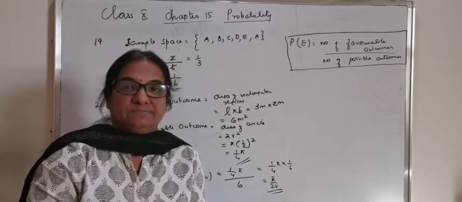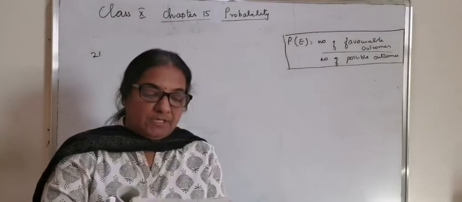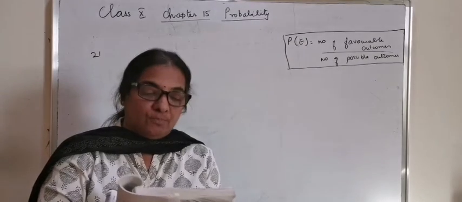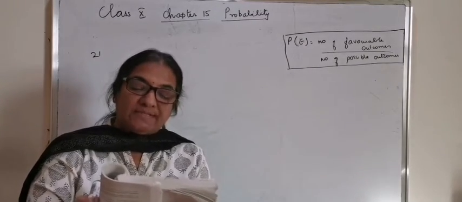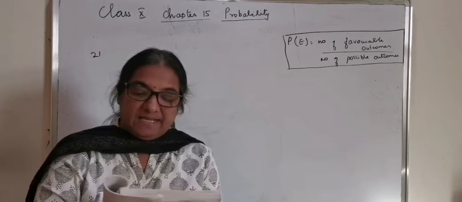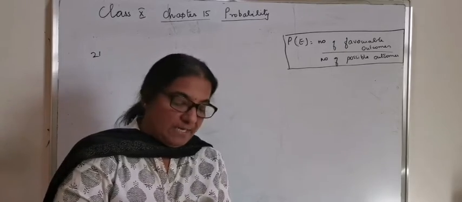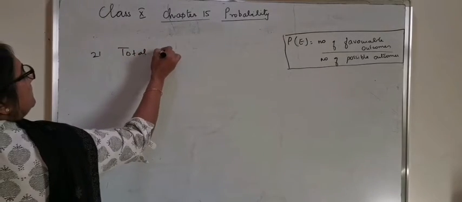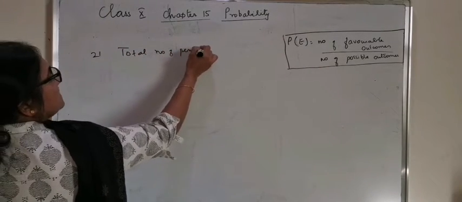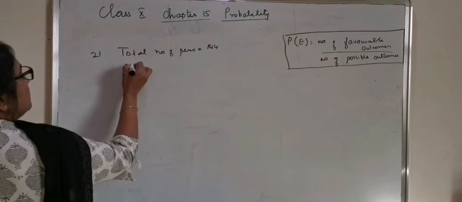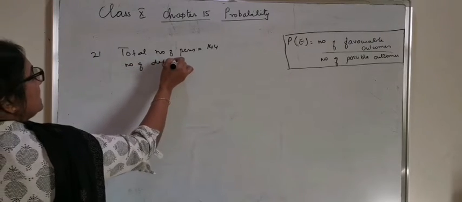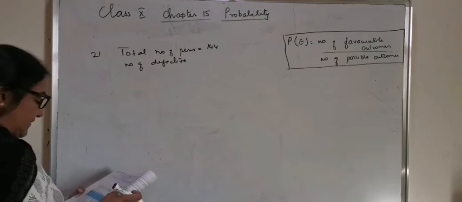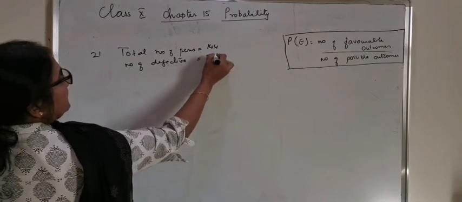Question number 21. A lot consists of 144 ball pens, of which 20 are defective and the others are good. So the total number of pens is equal to 144, out of which the number of defective pens are 20.